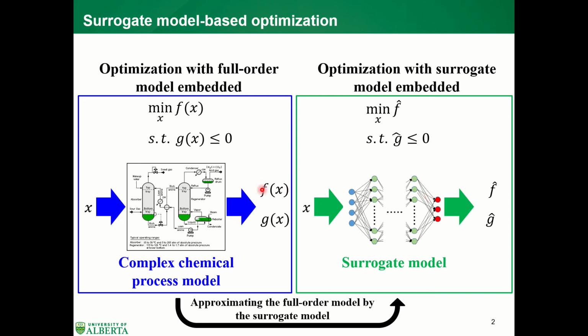And because the f(x) and g(x) output from the forward model are approximated by the surrogate model, which are f hat and g hat. And again, we want to minimize f hat subject to g hat less than or equal to 0. So it is called the optimization with surrogate model embedded, and also the surrogate model-based optimization. It is a very efficient way to make the original optimization problem more efficient and more time-saving.